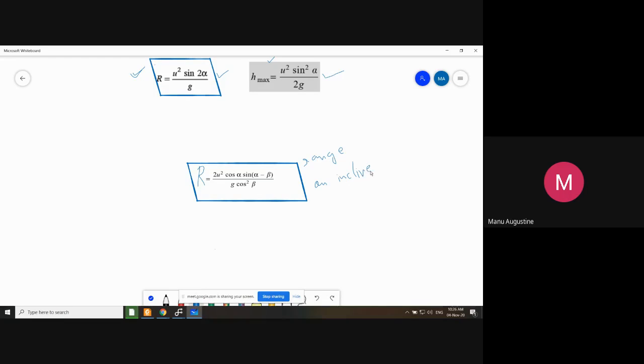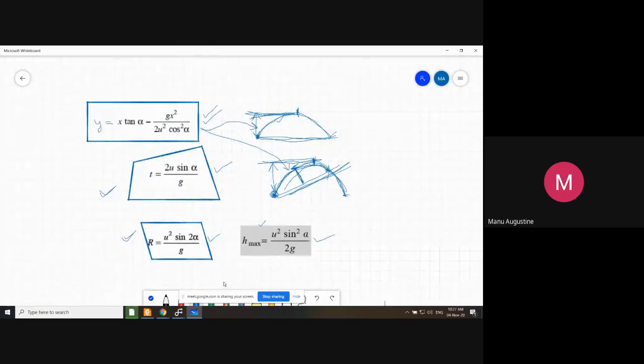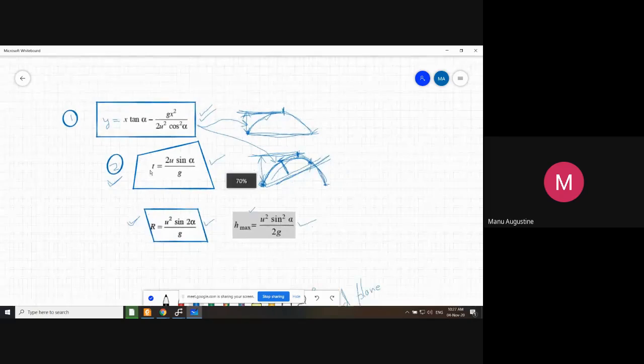इस तरीके से जैसे मैं आपको कलेक्ट करके बता रहा हूं, you have to collect all the equations in a piece of paper and then remember them all. ये देखो कितने इक्वेशंस हो गए आपके पास में. Equation number 1, equation of trajectory. Equation number 2, time of flight for horizontal plane.